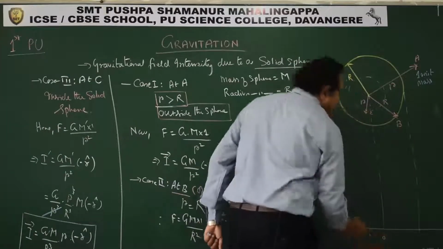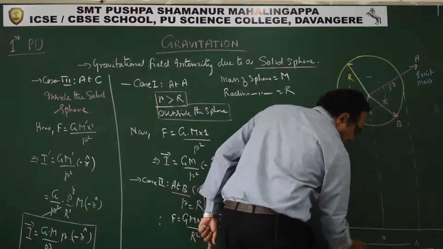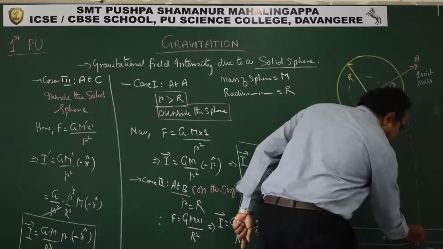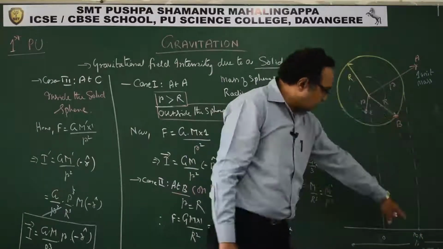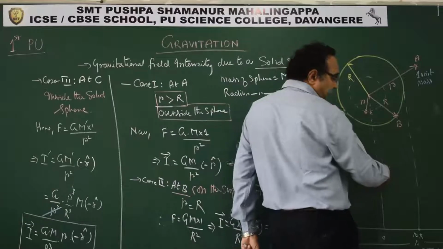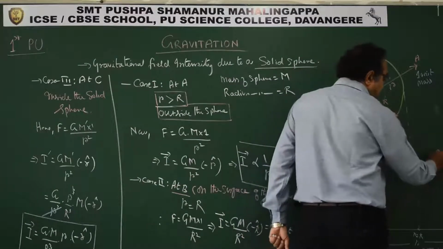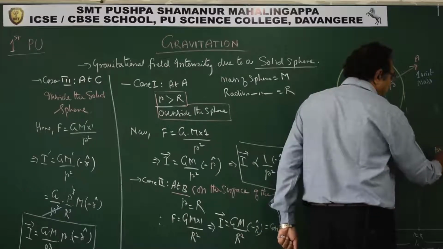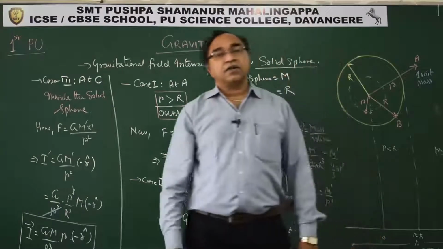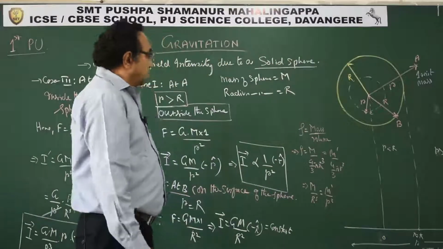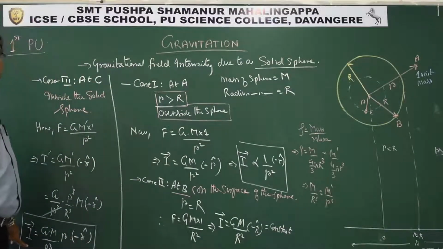See, this is the center. Here I am plotting r on both sides. This position is r equal to R. This is the region where we say r is less than R. This is the region where r is greater than R. And this is the point where we have r equal to R. Now, for r less than R, this is case C.